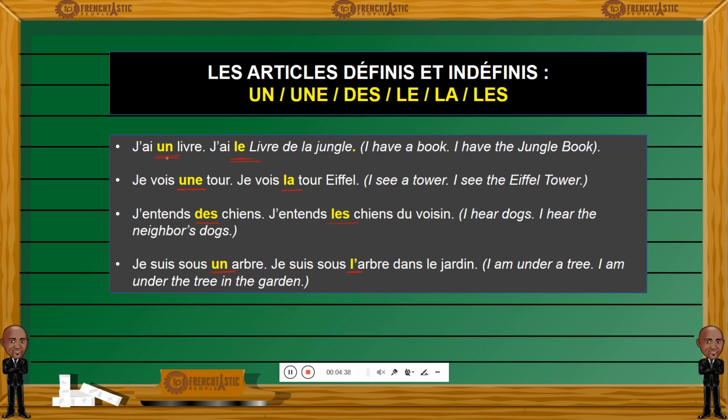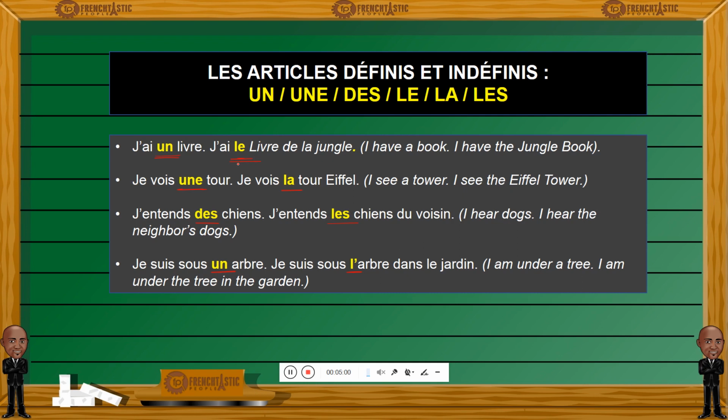So the first time I introduced the book, j'ai un livre. I have a book. And this un here is the category. I have a book. Just any book, it's a book. Now, continuing, I will say, j'ai le livre de la jungle. And I'm becoming more specific here. I'm talking about a more specific book, and this is the Jungle Book.